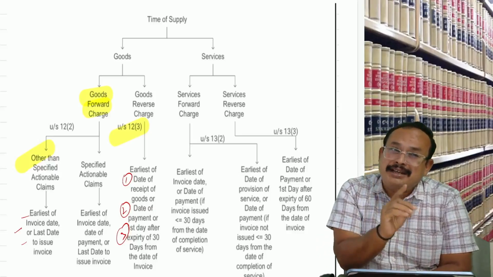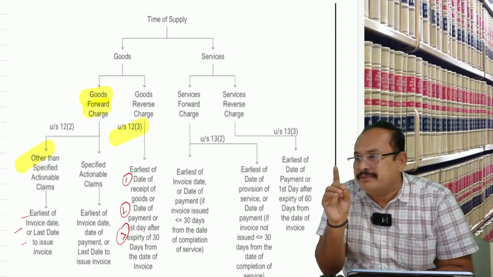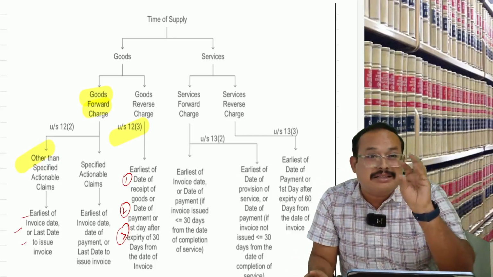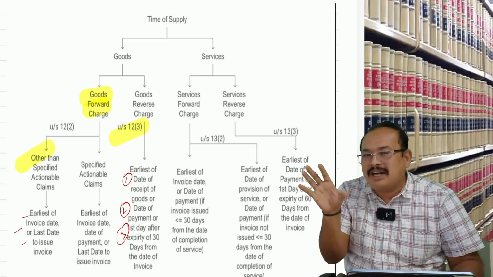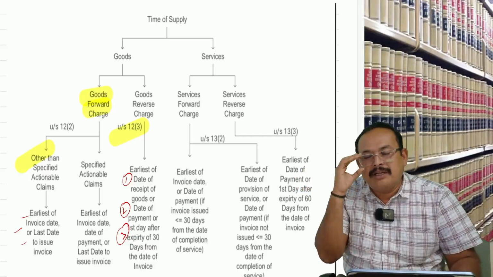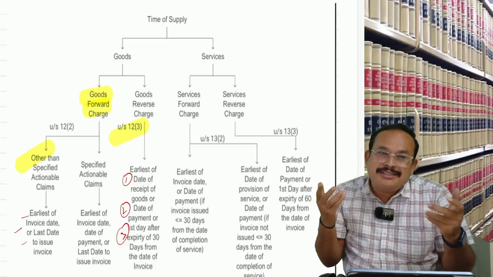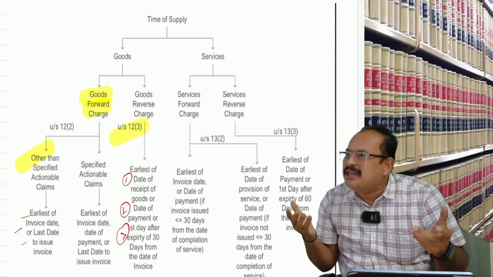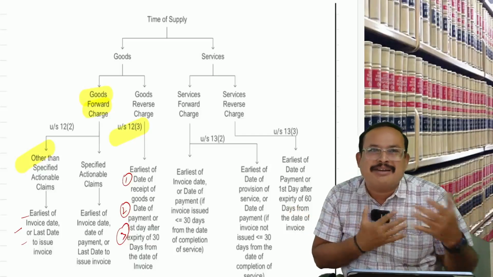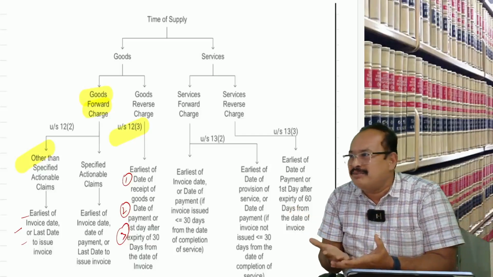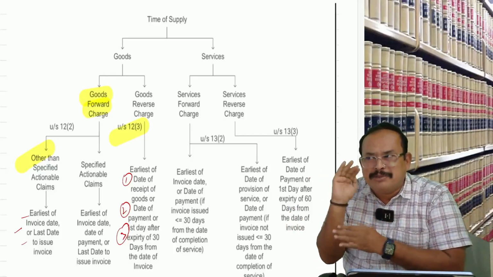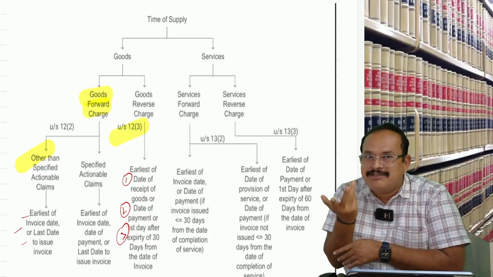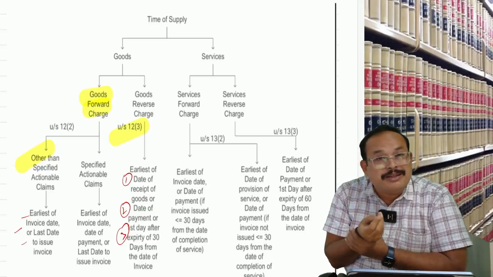Cashew nuts, not peeled, not shelled, supplied by an agriculturalist, an unregistered person, to a registered person. RCM applies. Who should issue the invoice? The supplier cannot issue the invoice, because the agriculturalist, our Annadata, is an unregistered person. Then for payment of tax, must there be an invoice or not? A tax invoice should be there. Who should issue the invoice?